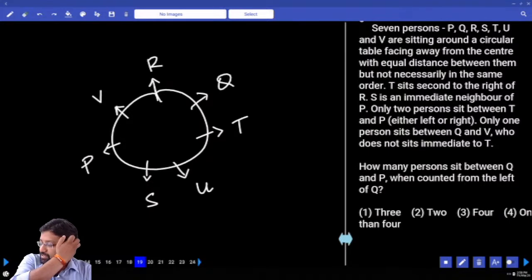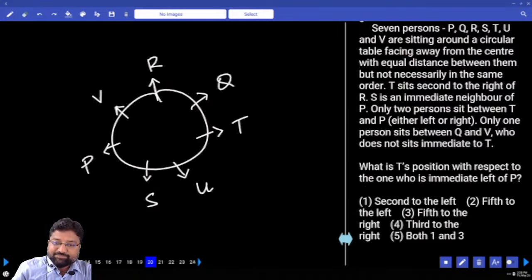How many persons sit between Q and P when counted to the left of Q? It is two people. What is the position of P with respect to the one who is immediate left of P? Who is immediate left of P? S. Now the position of T with respect to S.